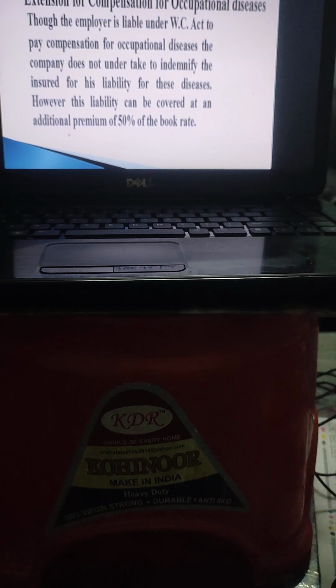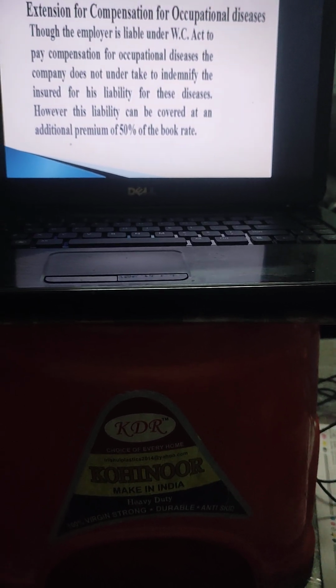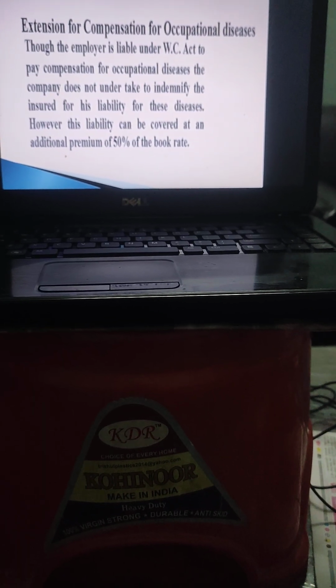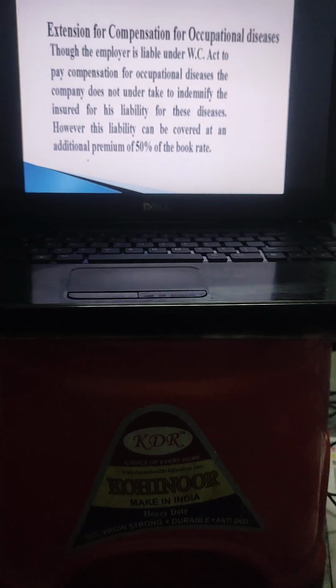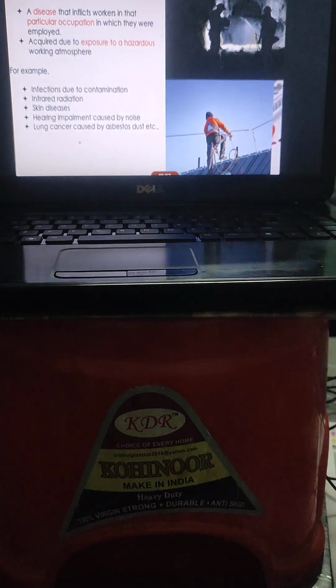Though the employer is liable under the WC Act to pay compensation for occupational disease, the company does not undertake to indemnify the insured for liability for these diseases. However, it can be covered on additional premium.